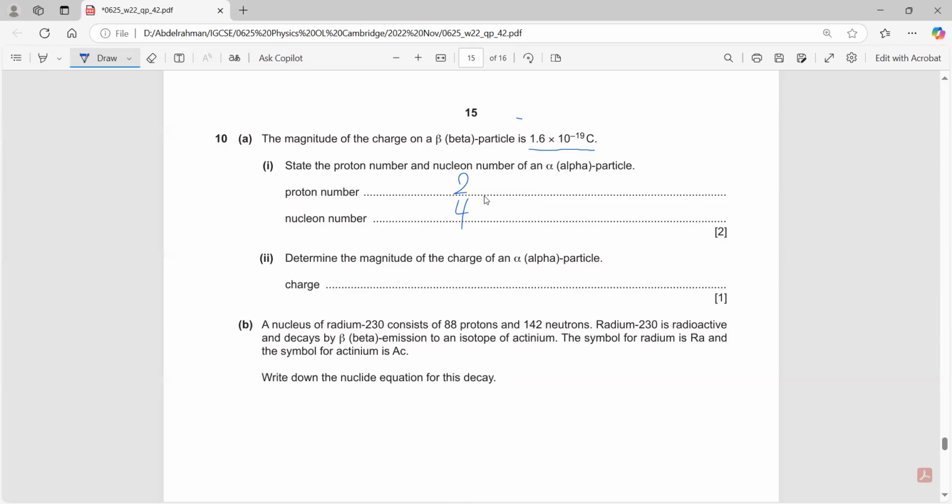An alpha particle would be positive 1.6 times 10 to the negative 19 if it had only one proton. It has two protons, so you multiply 2 times 1.6 times 10 to the negative 19, which is 3.2 times 10 to the negative 19. This is the positive charge of an alpha particle.